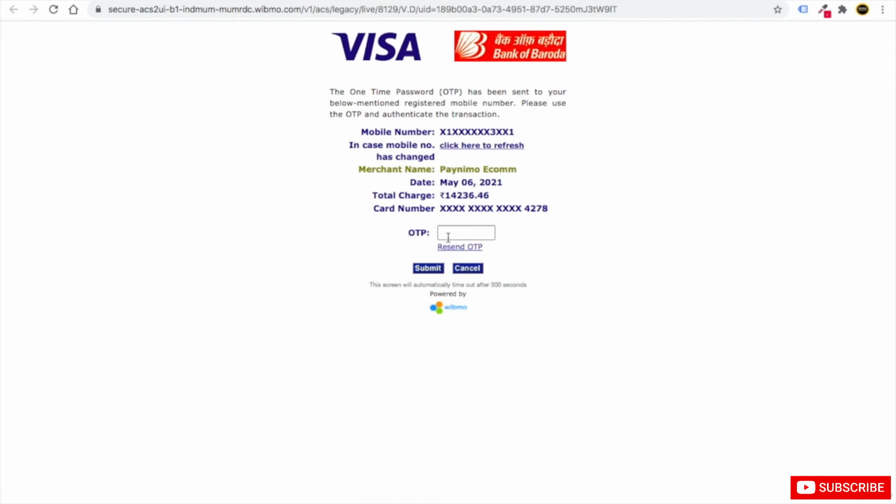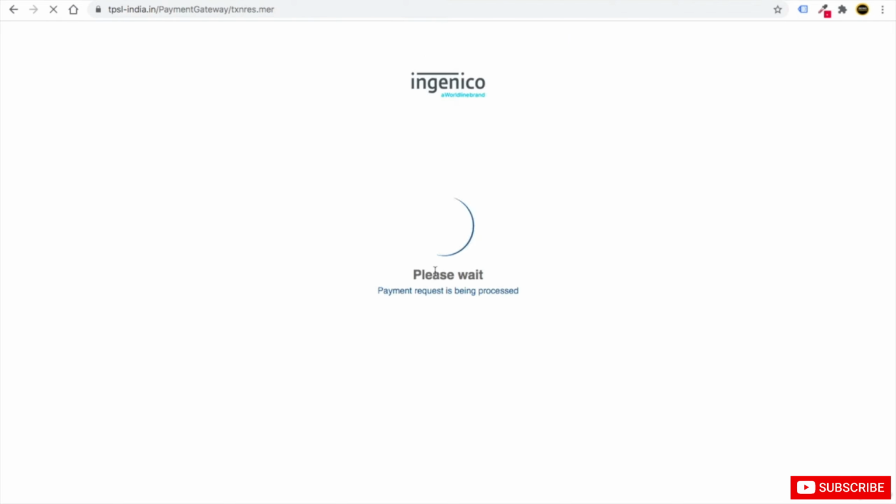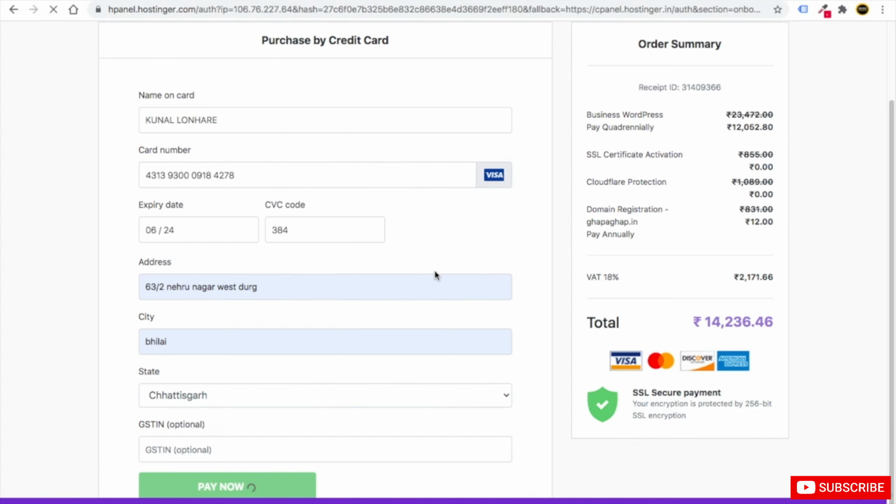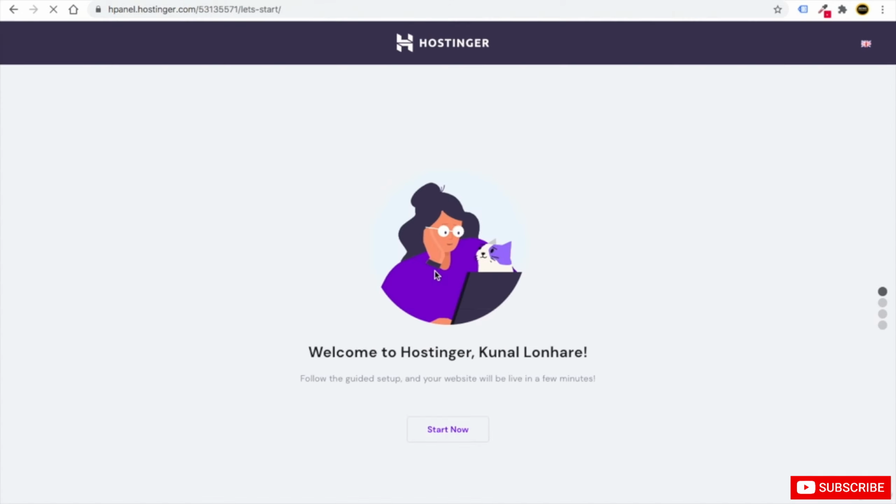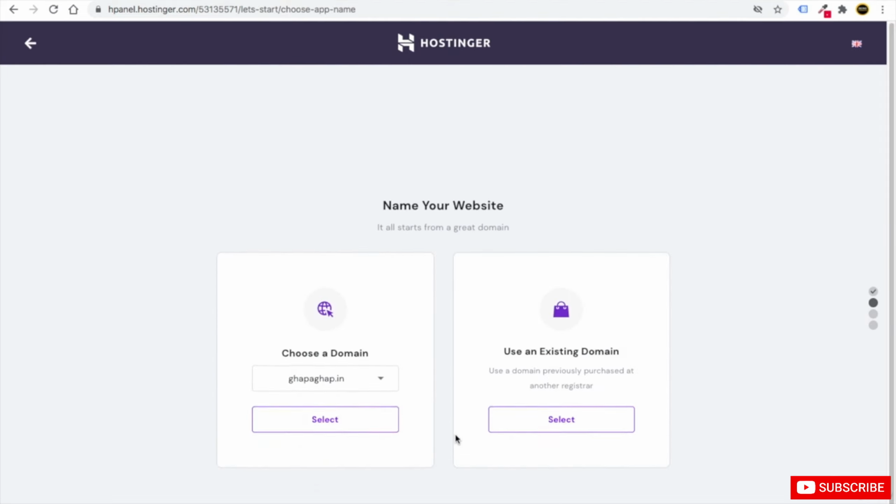Then it will ask me to put in my OTP number. Then I will just click on submit. Then just wait for a few seconds. Then friends, you can see this is how it will look. It will say welcome to Hostinger, followed by your name. Then you just need to click on start now.